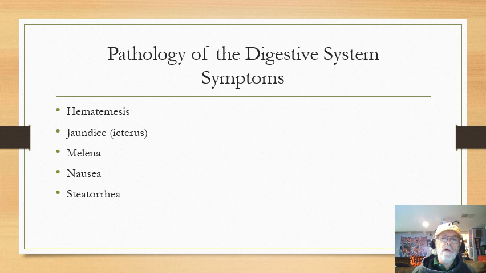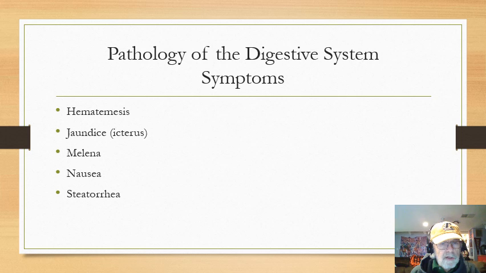Sometimes what happens though is when the blood is maybe a little bit slower, or if I have a little bit less, it's more of a trickle or something like that, the gastric acid starts to digest the blood that's inside the stomach. And what happens is the blood starts to clump up, starts to turn dark and dark brown, and starts to clump up. And sometimes you'll see these people with bleeding in the stomach from like a small bleeding ulcer or something like that. They have what's called coffee grounds emesis.